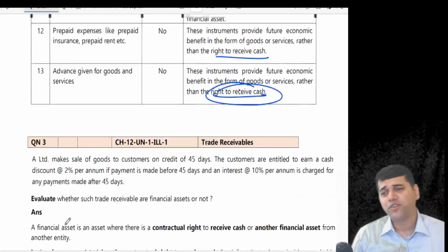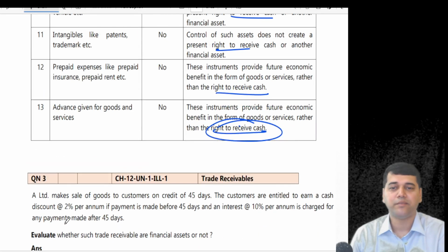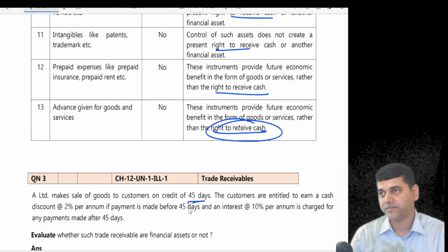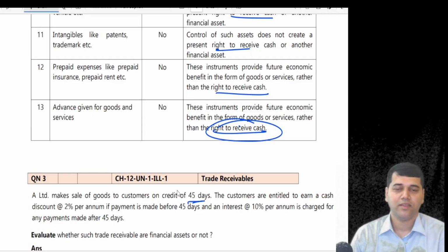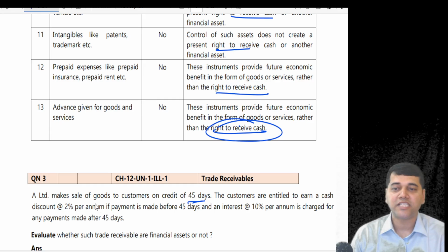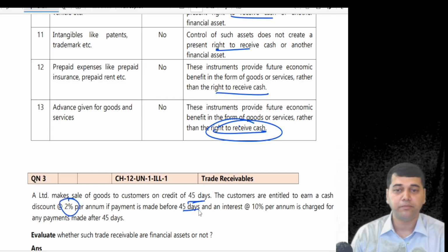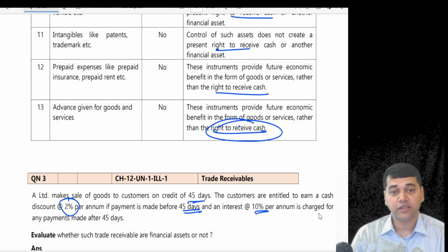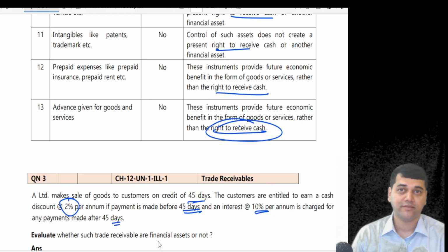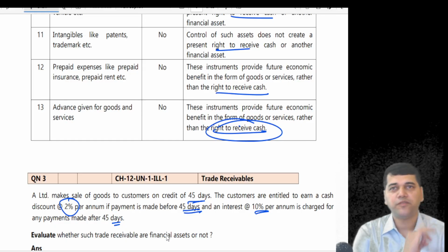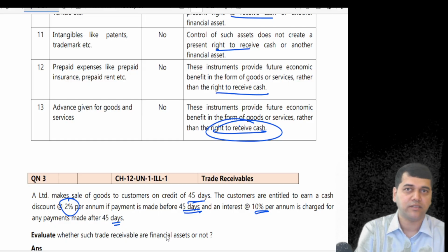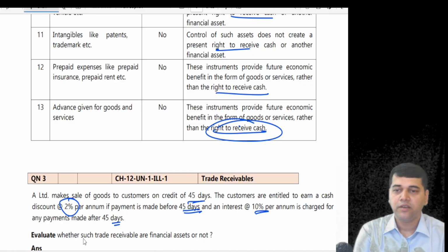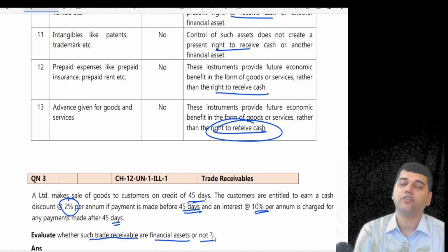Okay, this question I am discussing just for your understanding, otherwise this is a very simple question. A Limited makes a sale of goods to the customer with 45 days credit. Now the customer is entitled to a cash discount of 2% per annum if the payment is made before 45 days. And an interest of 10% per annum is charged for payments after 45 days. Normal. That means 45 days is an interest-free credit. If you make payment before, I will give you a discount, else you have to pay me interest. Whether such trade receivable is a financial asset or not.